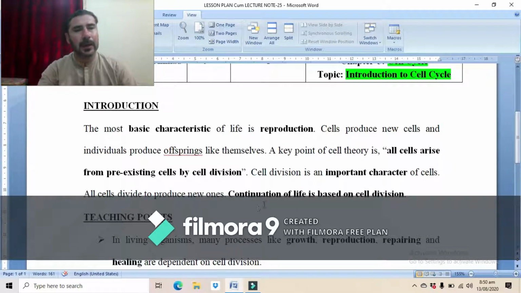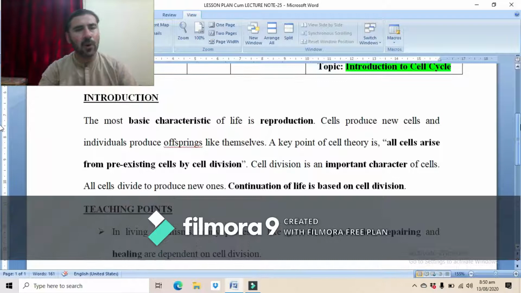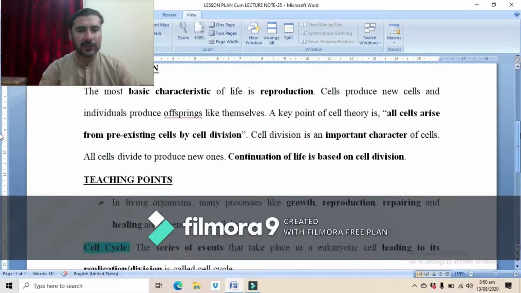Similarly, the cells divide to produce new cells. So all the life processes, whether that is growth, reproduction, healing or repairing of the damaged tissues, are based on cell division. So the continuation of life is based on cell division.